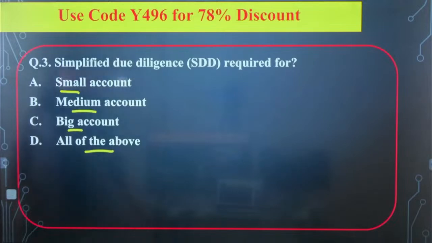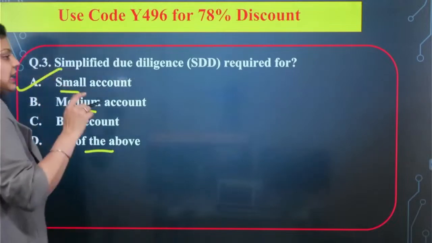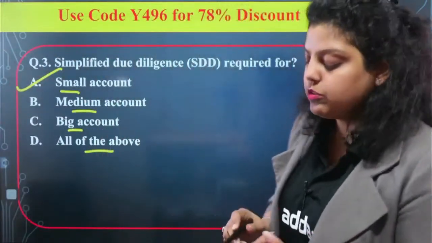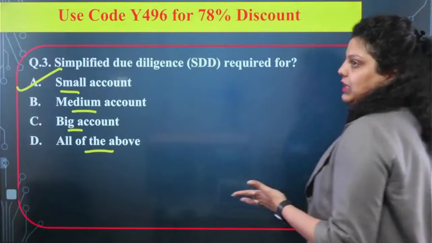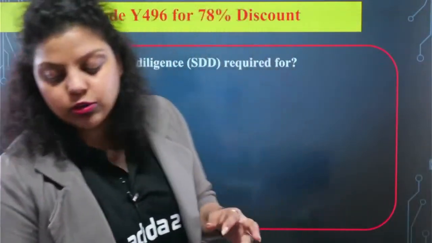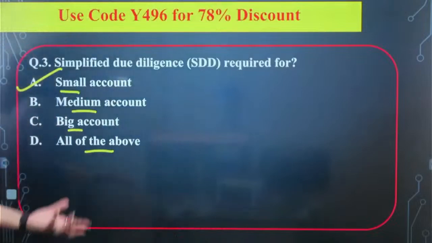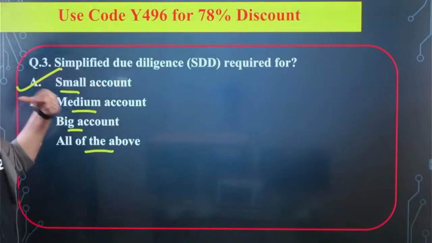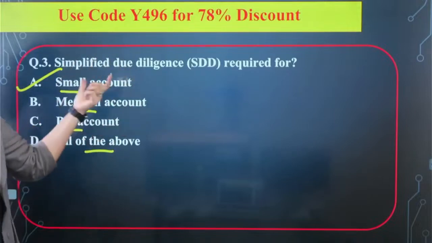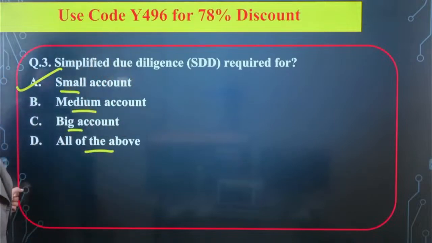So the right answer will be small account, where certain conditions have been given, like how much amount of deposit can be made, how much amount of loan can be taken within a year, how much amount of withdrawal and transfers are allowed. All these points or conditions are defined under the small account, right? So the simplified due diligence is required for the small accounts.